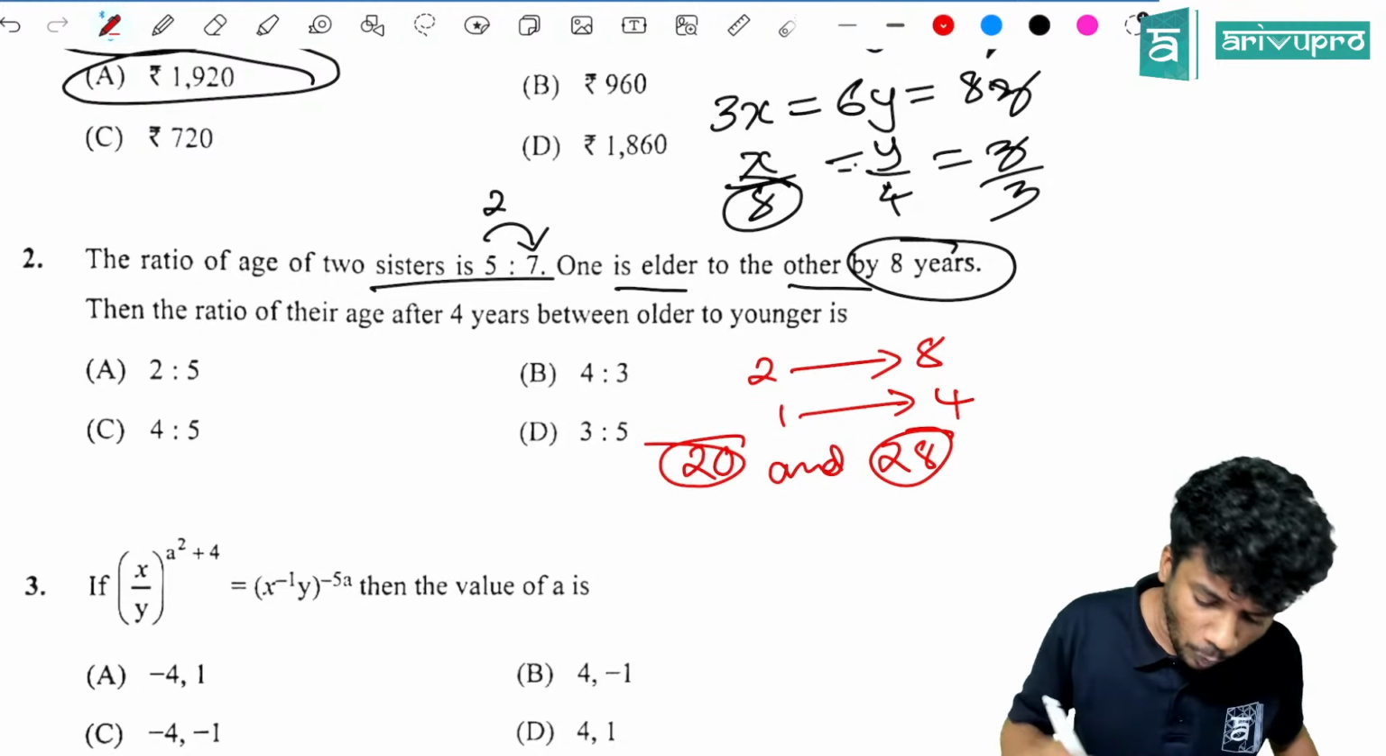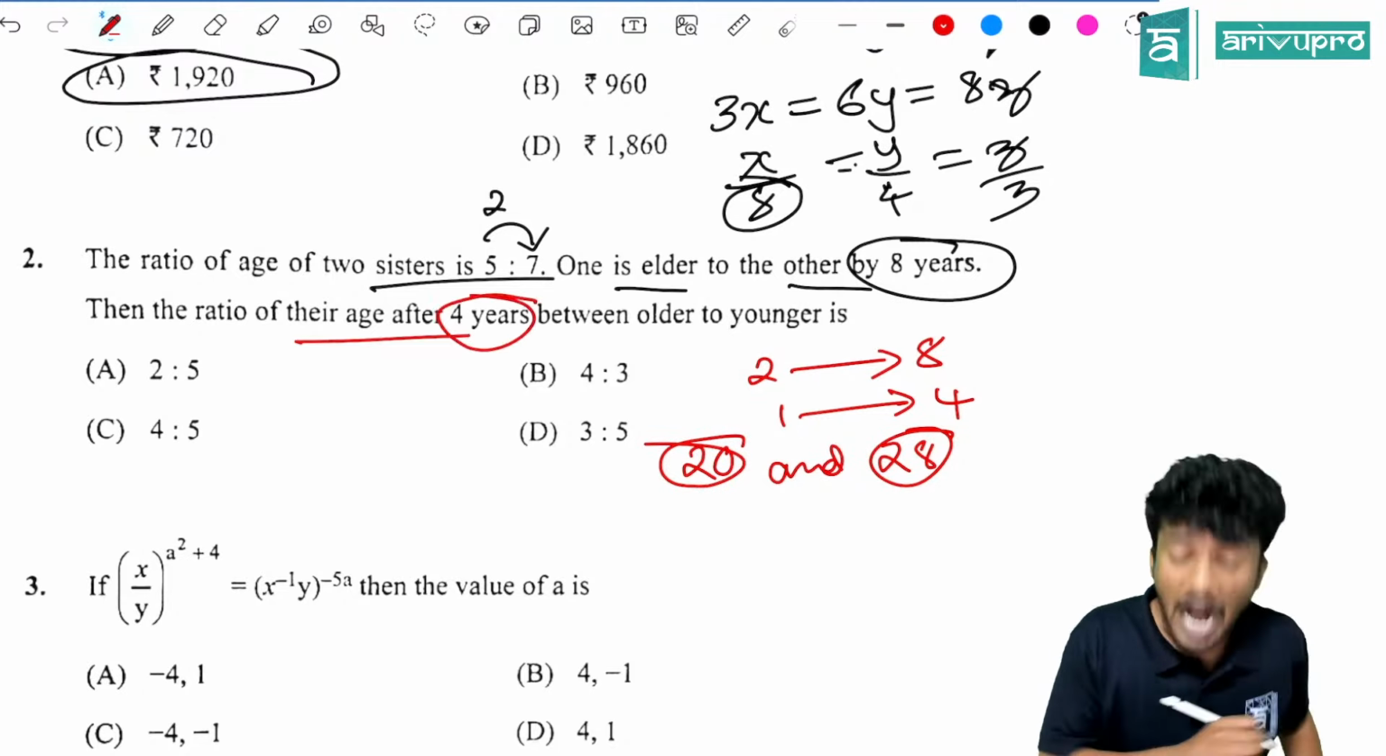So what is the question now? The ratio of their ages after 4 years, older to younger. Their present ages are 20 and 28. After 4 years, older will be 28 plus 4, that is 32. Younger will be 20 plus 4, that is 24. So the ratio, cancelling using 8, will give you 4:3. Option B is the right answer. Now if you ask, sir, will grace marks be given, I'll tell you.